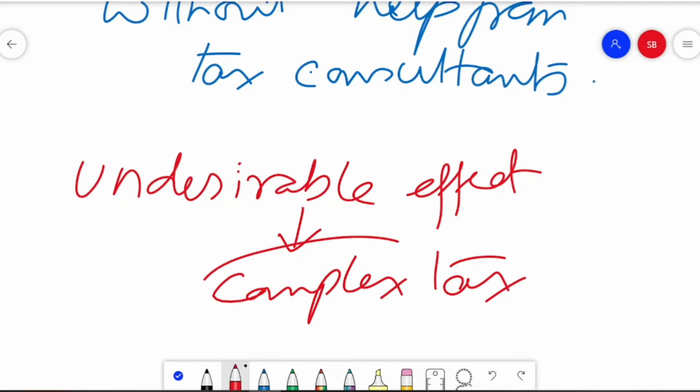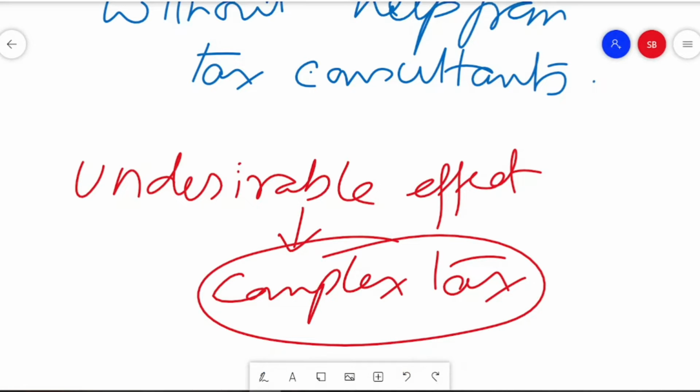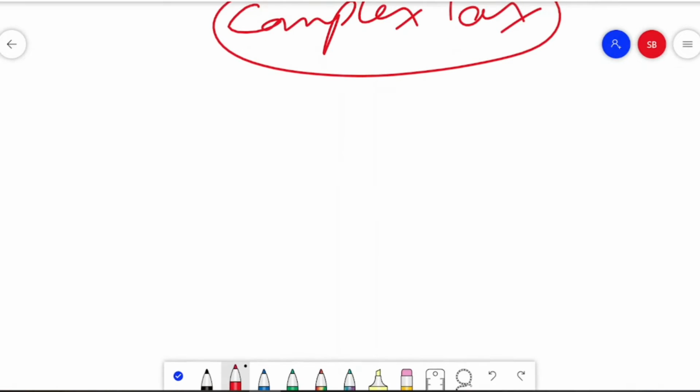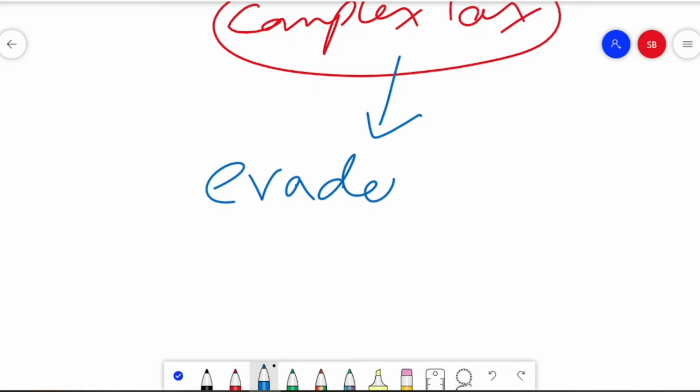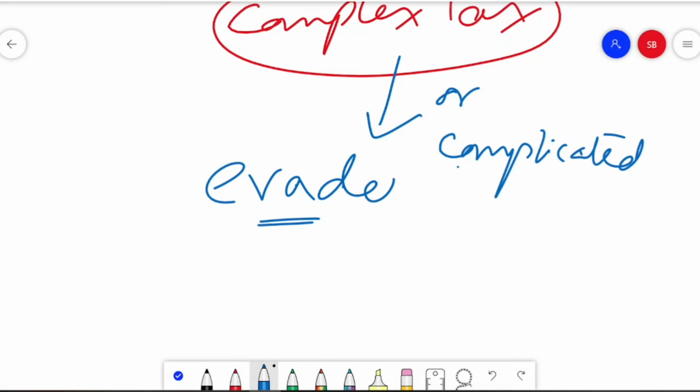If there is a complex tax system, then it will encourage the taxpayers to evade the taxes. It's very simple to understand. It's a very complex structure, so every taxpayer will have an incentive to evade the tax system whenever it is found to be complex. This is how the undesirable effects of taxes are generated.